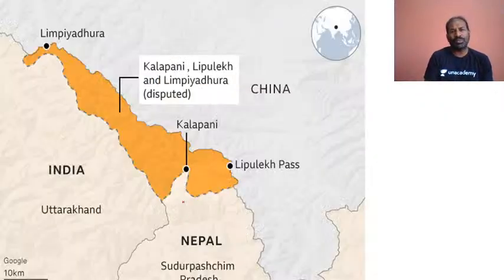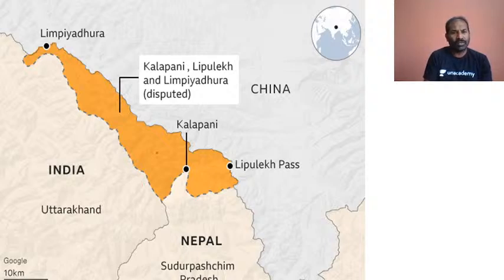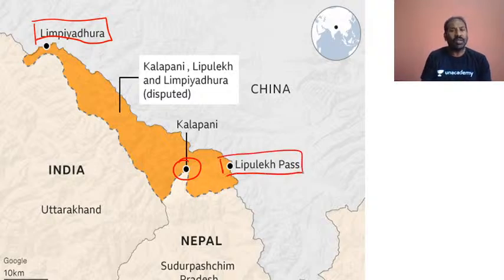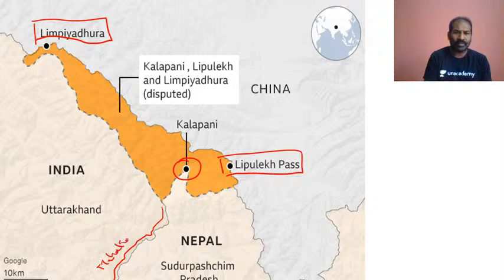And this is what the new political map looks like. The area in orange is the newly added part of the political map, and they have added Limpiyadhura, Kalapani, and the Lipulekh. These are the three areas which have become part of the new political map. And if you look, this is actually the natural border, the Mahakali River. You can call it Mahakali River or Kali River or Sharada River.